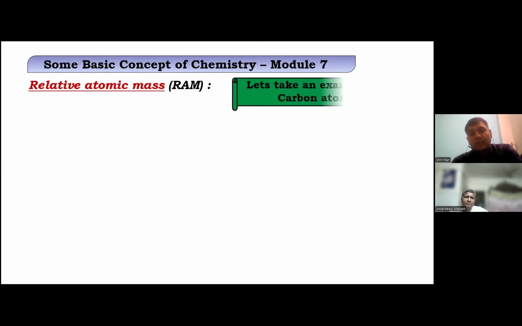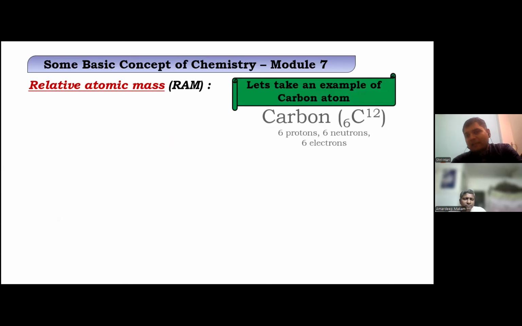So let's see why we are taking carbon. I'll get into this at a later stage, but let's go with the example of carbon. See, if you understand this concept now, then in the coming time, these concepts are very, very helpful in the chapter called solutions, the first chapter of your chemistry.